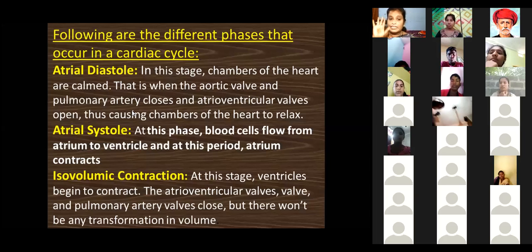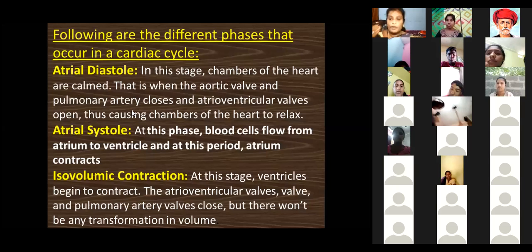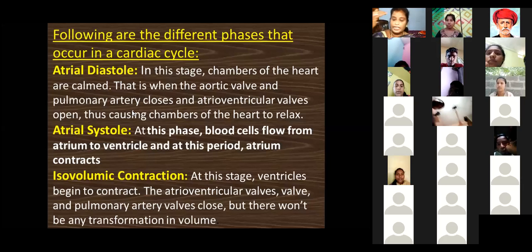When the atria take relaxation, at that time the ventricles take contraction. That is, when the atria relax, the ventricles contract, and this is the completion of one heartbeat.